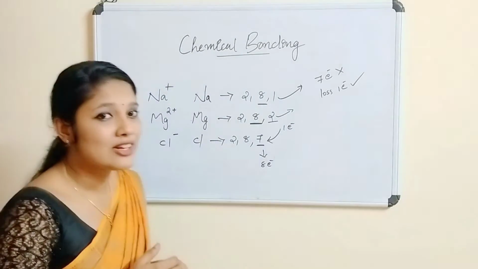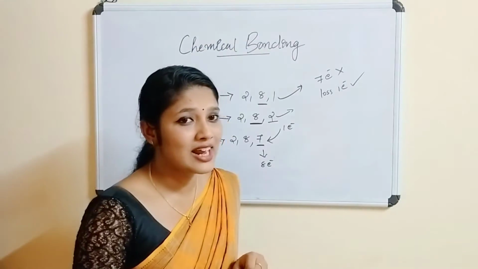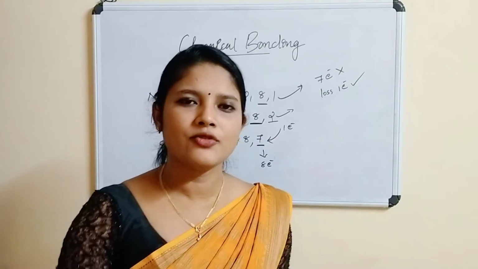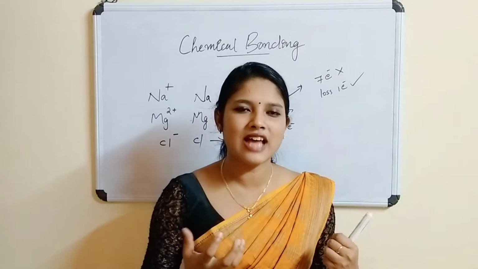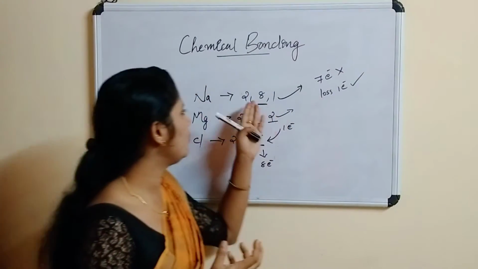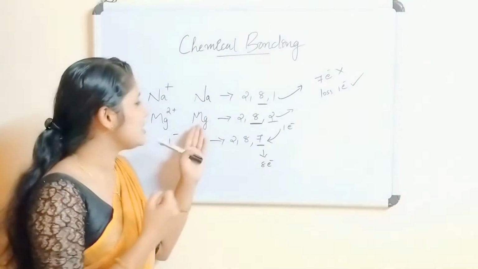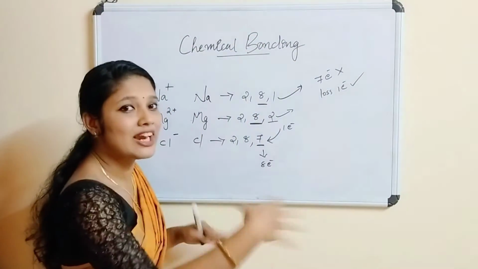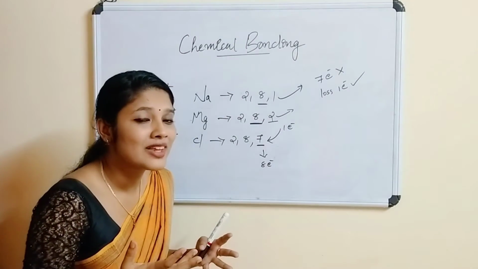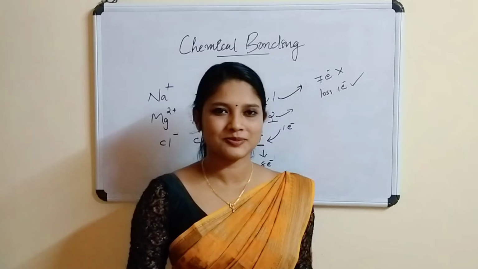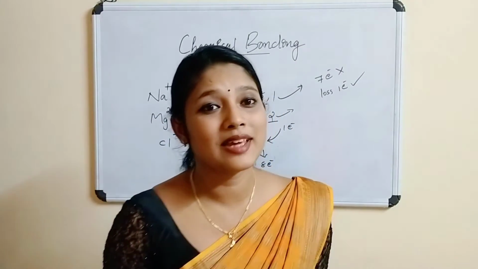Now, have you understood about the octet electronic configuration? Yes. Now, let me ask you one thing. How are these electrons transferred? How will sodium give 1 electron? How will chlorine get 1 electron? How will magnesium give 2 electrons? To whom are they giving? Yes, they take part in chemical bonding.